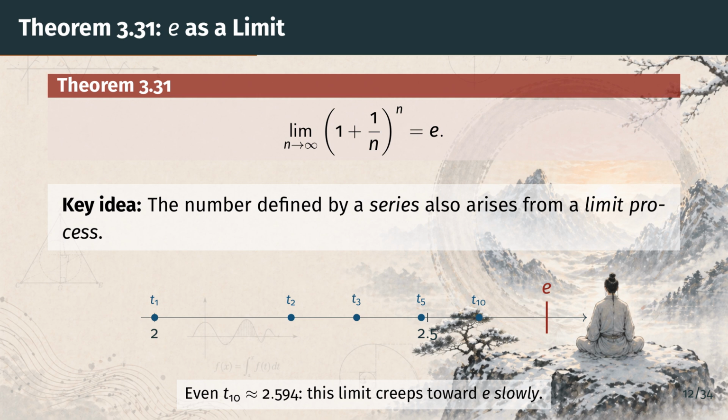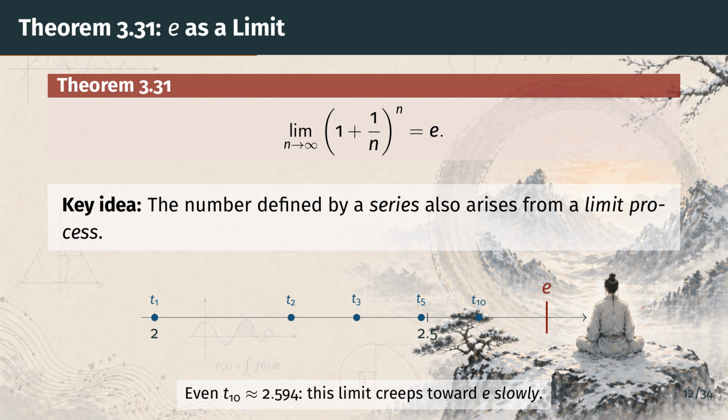So this limit creeps toward E, unlike the series which raced ahead. Still, the theorem is remarkable. A sum of reciprocal factorials and a shrinking base raised to a growing power land on the very same number. The proof is a fine illustration of working with limits.